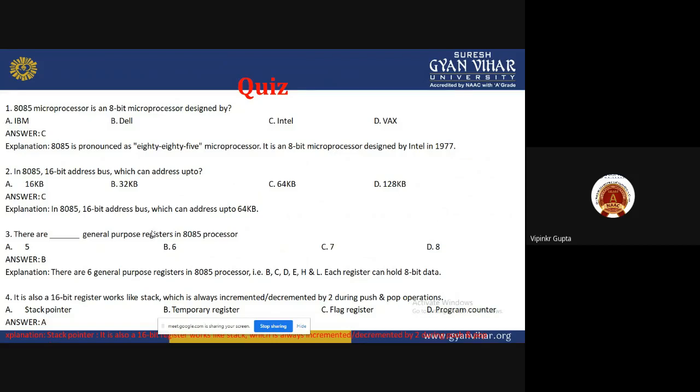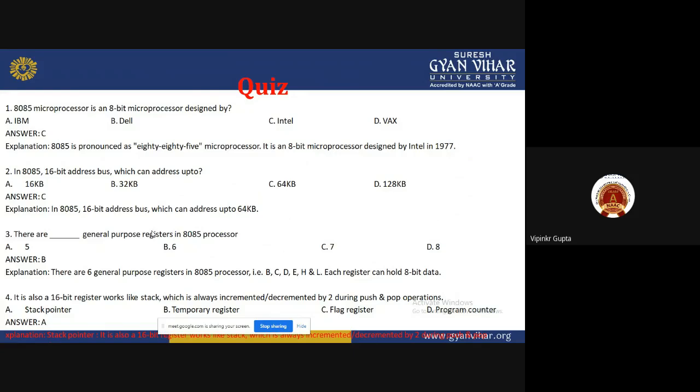Many more companies also designed different types of processors, like Motorola and Texas, but not the 8085. It was designed by Intel in 1977. In 1971, the first microprocessor was designed, that is the 4004.